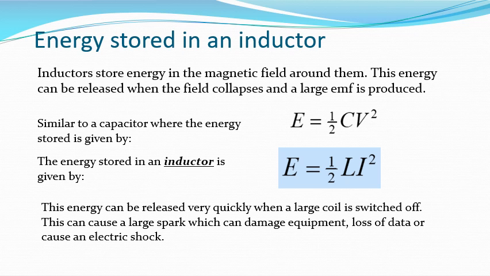This can be released very quickly when a large coil is switched off, and we can get a large spark which can damage equipment, result in loss of data or an electric shock. So circuits with inductors often have diodes in them to protect them from this back EMF, which would damage the equipment.